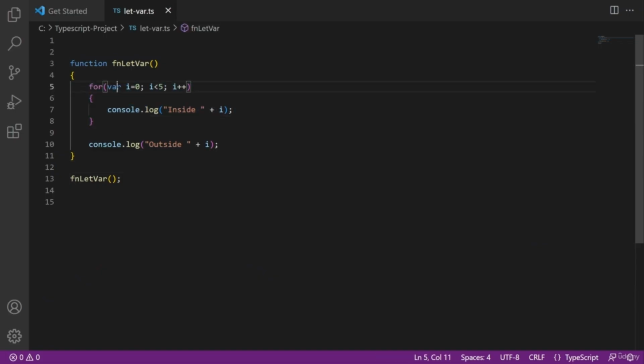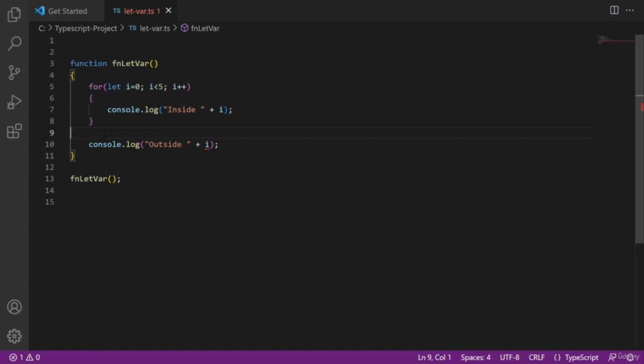Now let me change this var keyword to let keyword. Now i variable is not available outside the for loop, and here is the compile time error. And ideally this is the correct behavior. A variable's life should be limited to the block where it is declared. You can say let keyword is the new and better version of the var keyword.